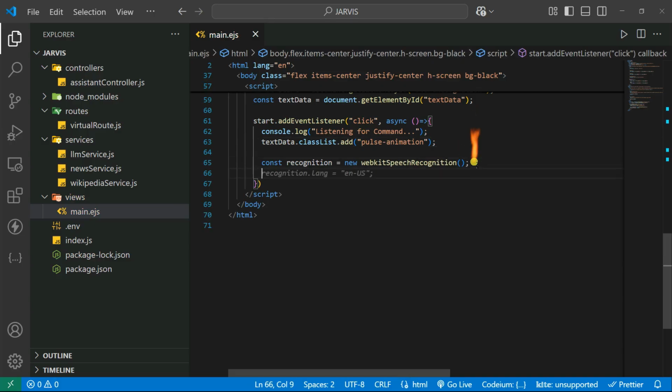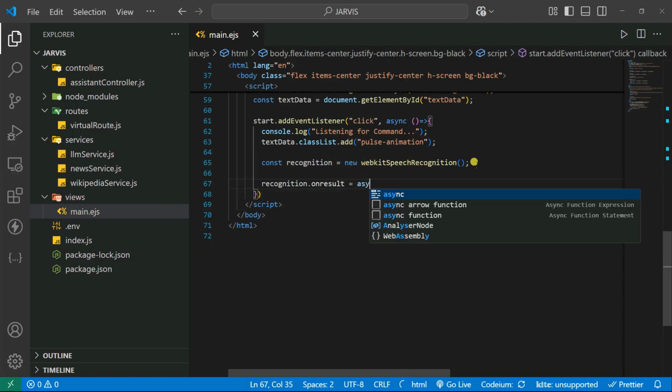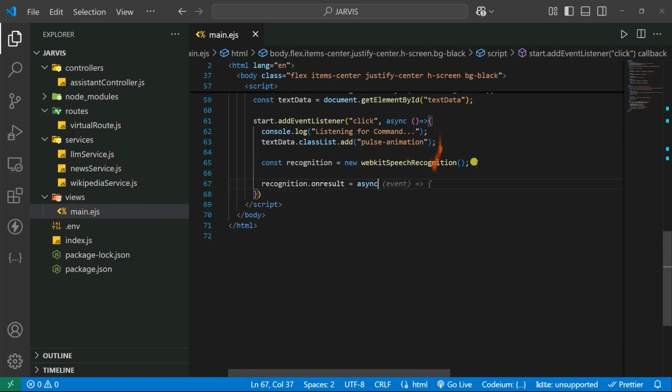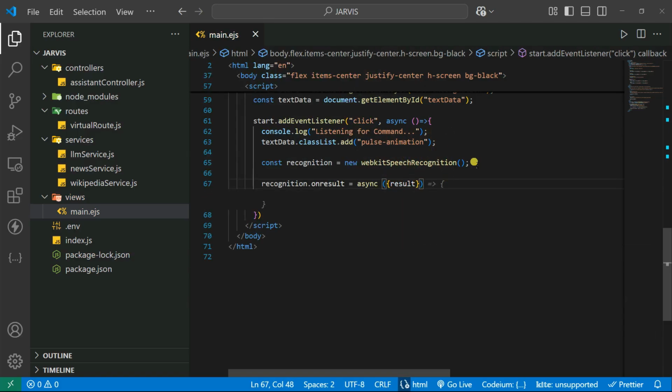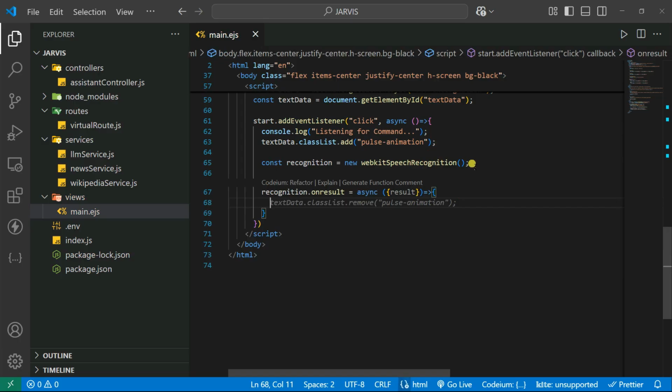And after that we are going to create the onresult handler, recognition dot onresult. Inside this function we have some kind of results. So we can say onresult is equal to async, and then you give it the result, which is nothing but a callback function, and you can simply write the code inside our onresult.